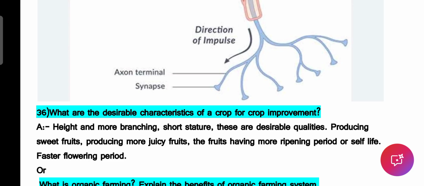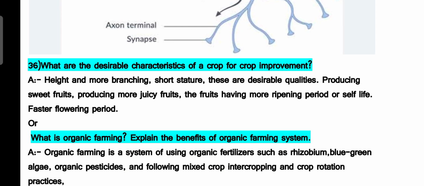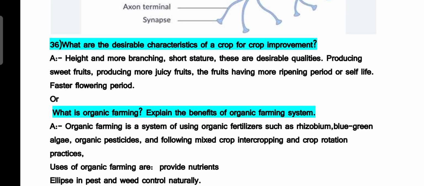And producing sweet fruits, producing more juicy fruits and fruits having more ripening period and shelf life is also desired. And faster flowering period. Flowering must be very fast and at a time it should flower so that it leads to the profit in the business.